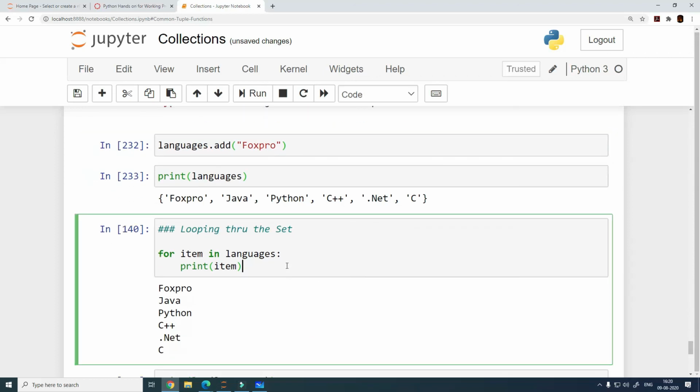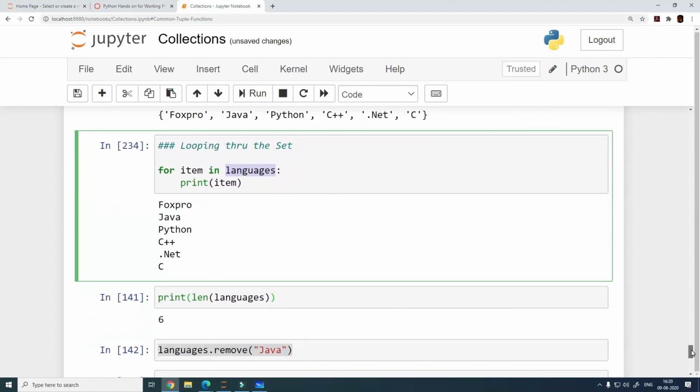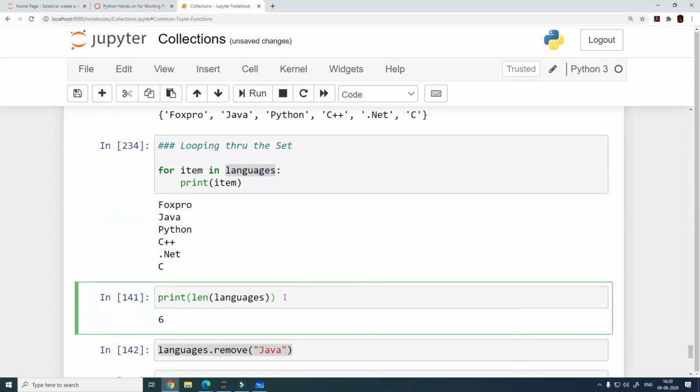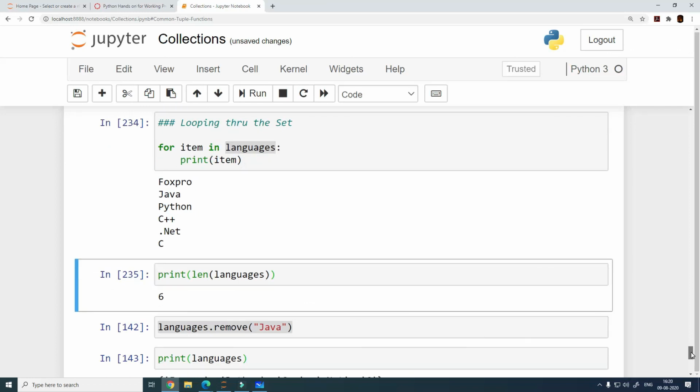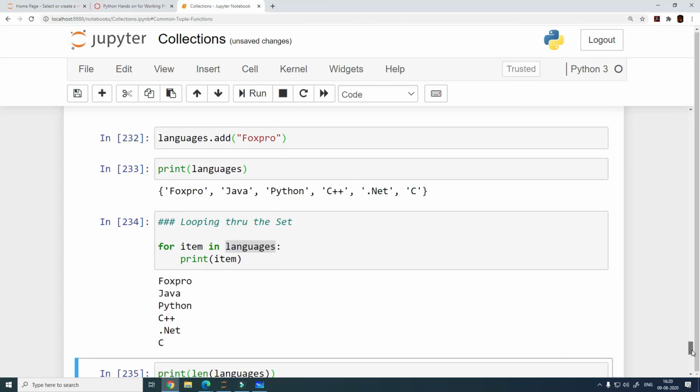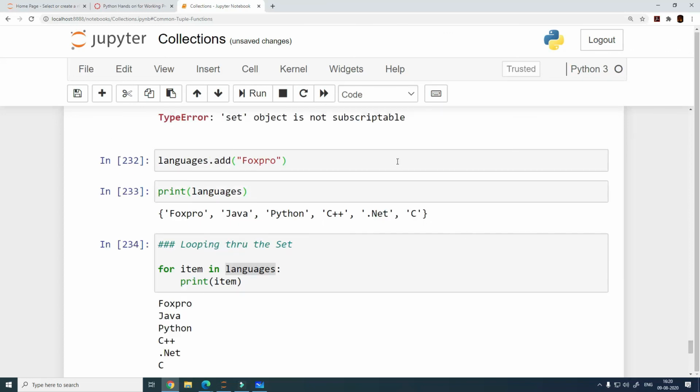How do we print? Of course, this is going to be the same. This is not different. You can just iterate through this collection, which is set, and you can print all the elements of the set. Your len function is also going to work. You can print the len of the set, and this is going to give you that length.